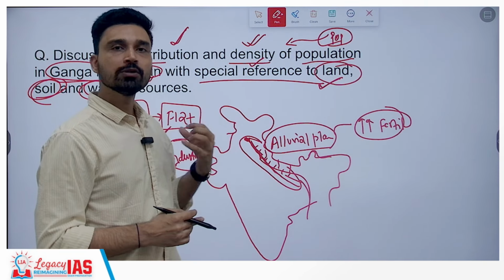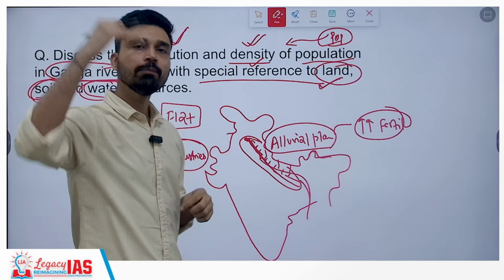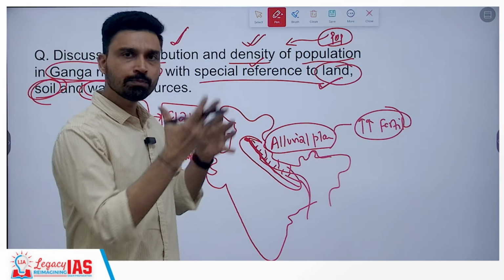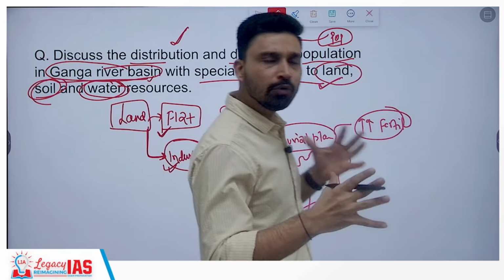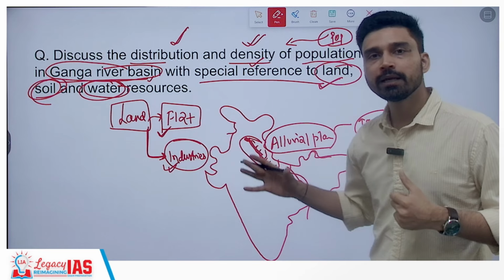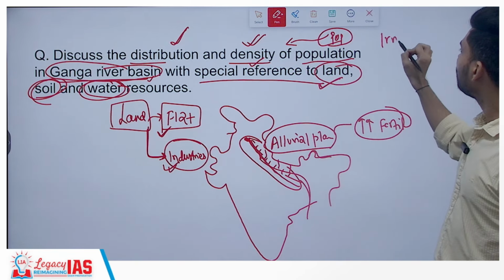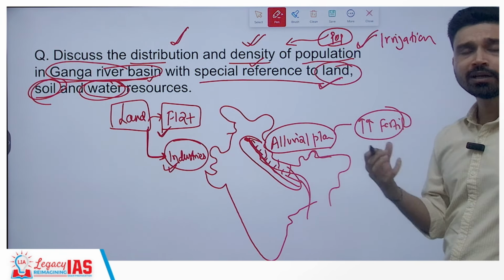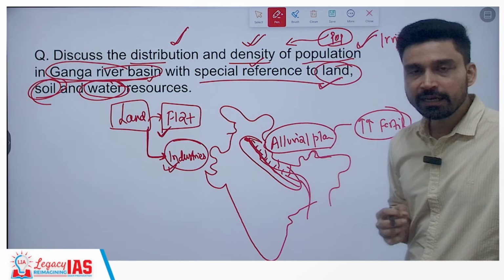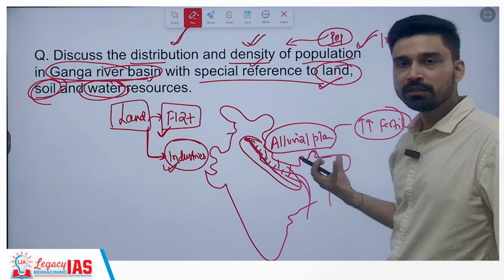A very, very important point is that these rivers are not dependent on rainfall. They derive their water from the melting of glaciers in the Himalayas, which is permanently going on. So throughout the year, you have somewhat uniform flow of water available in the Ganga plain areas. This uniform availability of water helps in various ways. For example, it is not only the highly fertile soil, it is also the irrigation facilities available due to the perennial flow of water that has attracted a large number of people to this particular area.